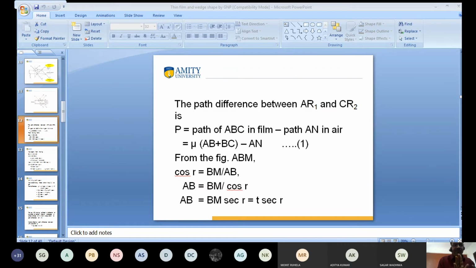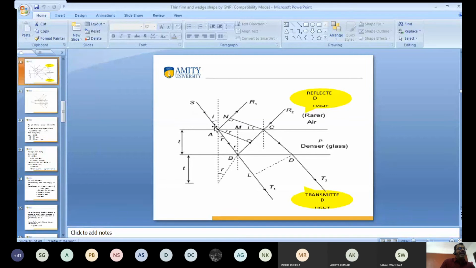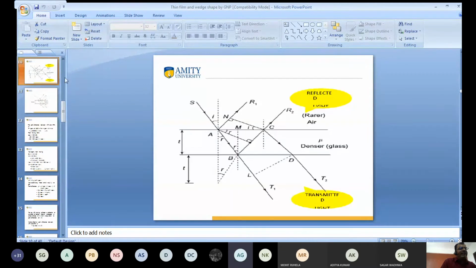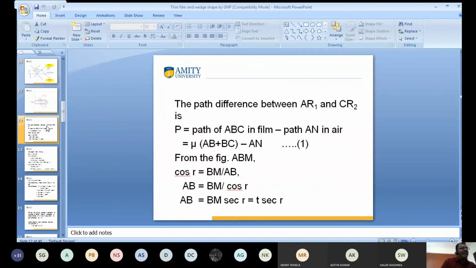Clear? Yes, sir. So again, I want to go to the figure. You know what is the value of cos R? In figure ABM, written here. From the figure ABM, clear? Yes, sir. I want to ABM. This is ABM. This is triangle ABM. Clear? Yes, sir. What is the value of cos R?